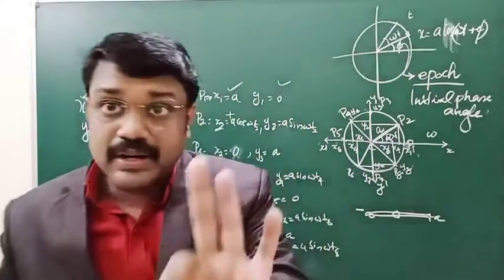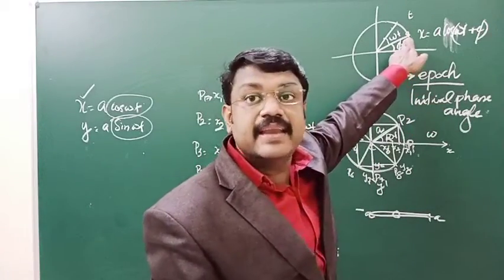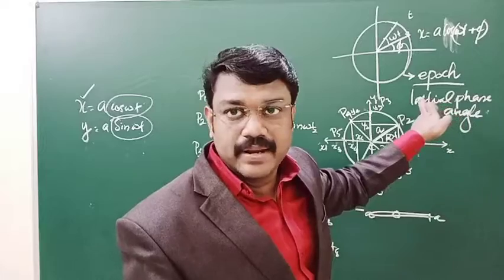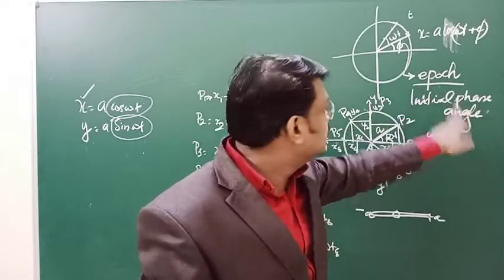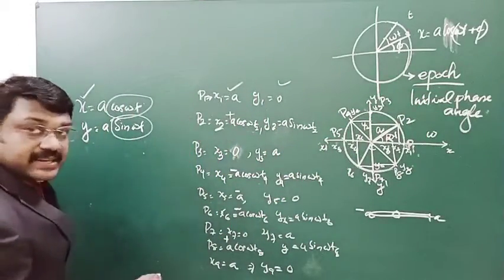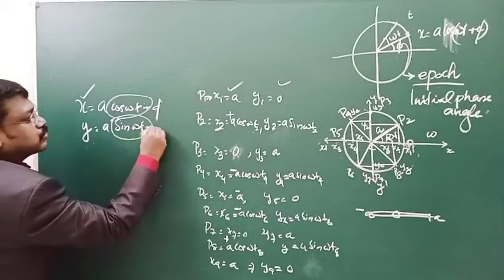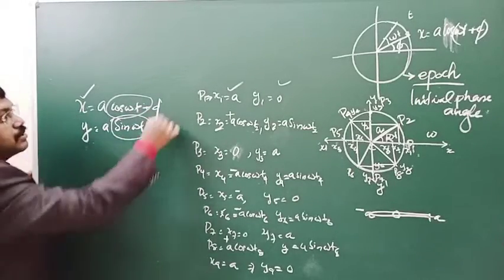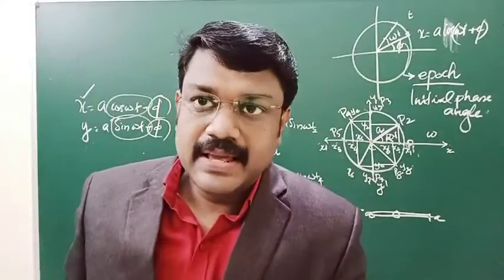In some particular movements, suppose it is said that the particle has already made an angle phi, and only after that you started your observations. In that case, the epoch will be the initial phase angle, that is phi. In that sense, you can generalize: x is equal to a cos(omega t plus phi) and y is equal to a sin(omega t plus phi), where phi is the epoch, the initial phase. Most often, phi will be 0.